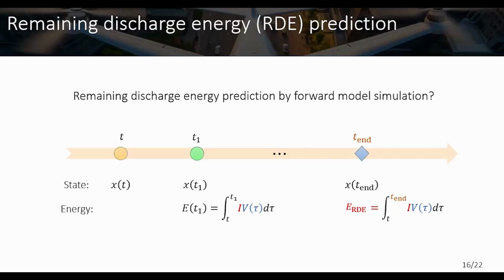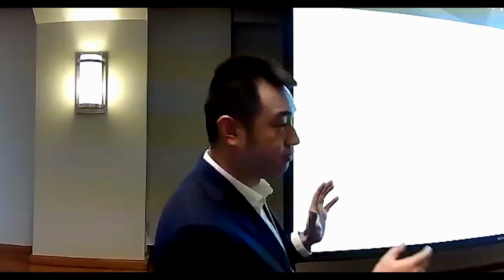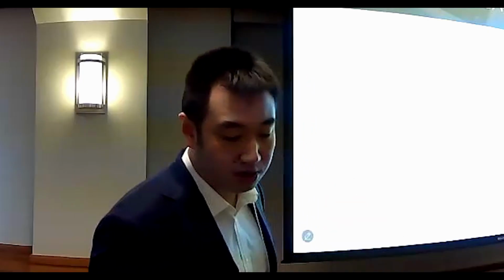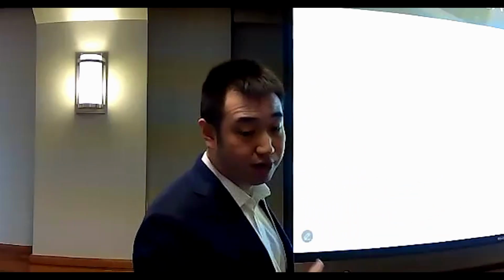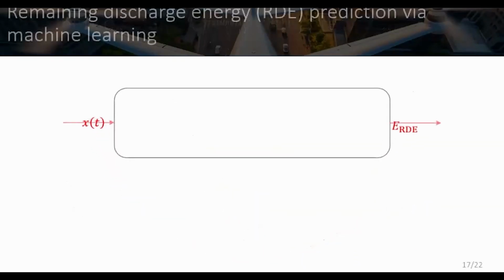So this is feasible, but computationally inefficient because the prediction horizon from t to tm can be hours, depending on your future discharging current, whether it's large or small. So can we build a direct mapping from the present state to the remaining discharge energy, our target quantity, directly? This is the key. Can we build such a mapping? So we try to build such a mapping.